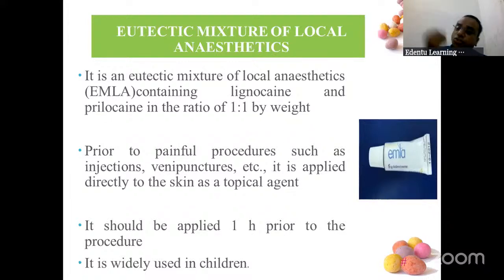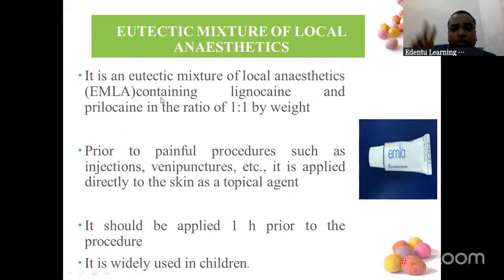Now the fourth one, which I feel every one of you is aware of, it is there in your textbook also, that is called EMLA, E-M-L-A. It's a cream. So once you apply the cream, anesthesia will be there in that area, and then when you give the injection, there is no pain. So this cream is a eutectic mixture. So what do you mean by eutectic mixture? Eutectic mixture means two components in equal weight. So E, eutectic mixture of local anesthetics. That is the short form, EMLA.